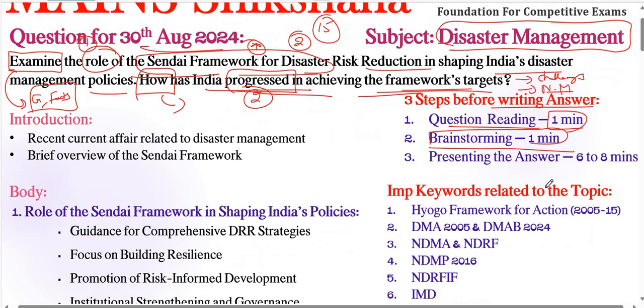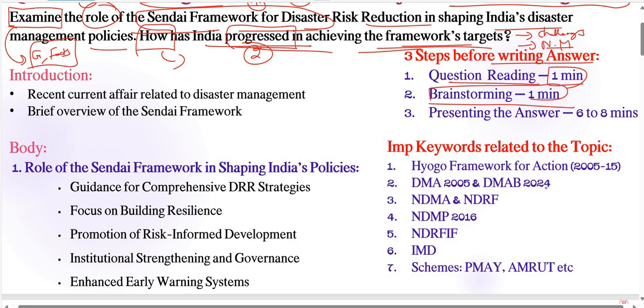right? Here, I have just included some important keywords. So, the Hyogo Framework for Action 2005 to 15 is the earlier framework. This is earlier to the Sendai Framework, very important. We need to mention it in the background part of the Sendai Framework, right? So next, coming to the Disaster Management Act 2005, also very important. We need to include these types of acts or policies. Right? So this one is the Disaster Management Amendment Bill, recently passed in the Lok Sabha, 2024, very important recent current affairs, right?